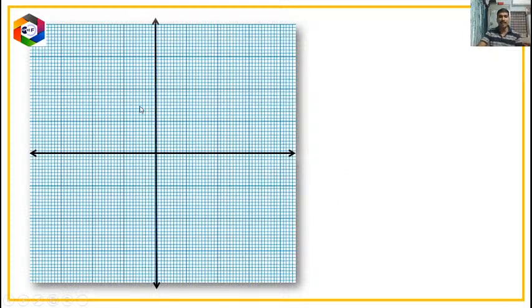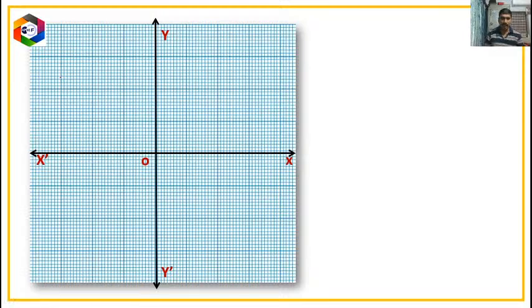This is the vertical reference number line, which we call the y-axis. As I mentioned, the meeting point of both x and y axis is 0. This is the positive x-axis, this is the positive y-axis, this is the negative x-axis, and this is the negative y-axis.